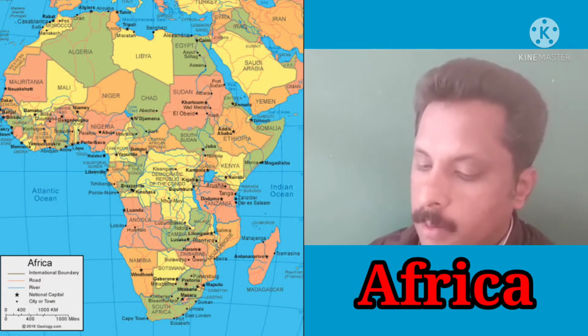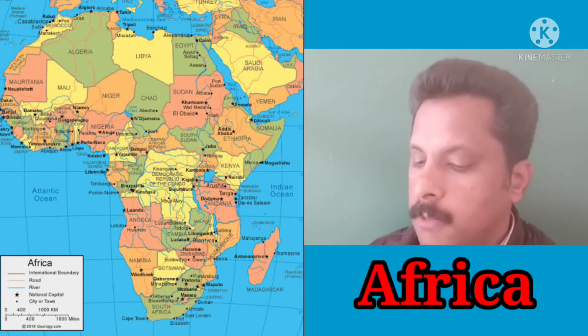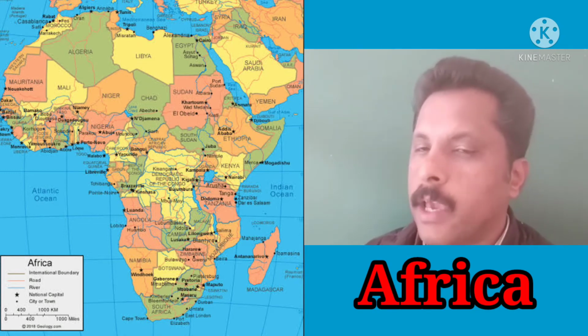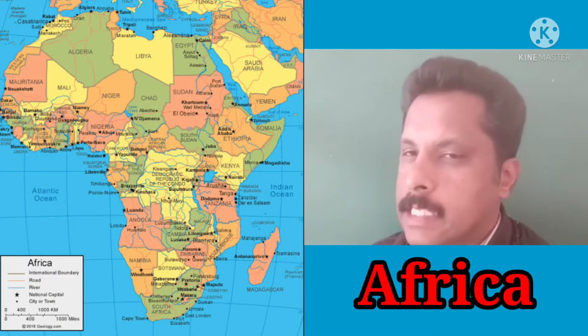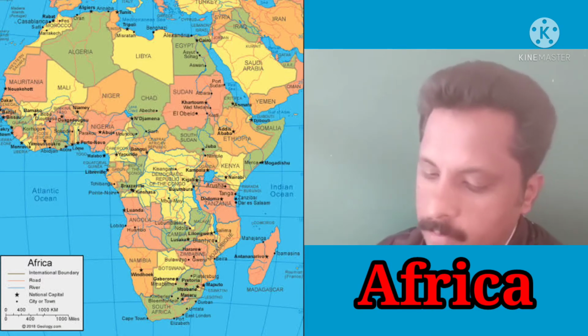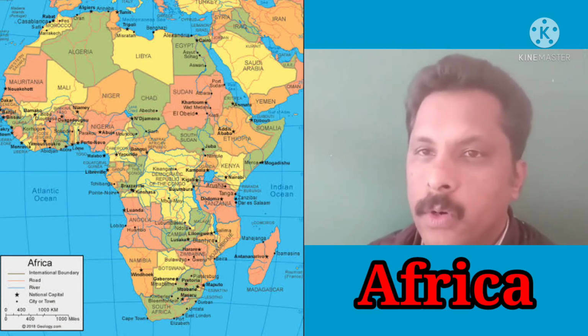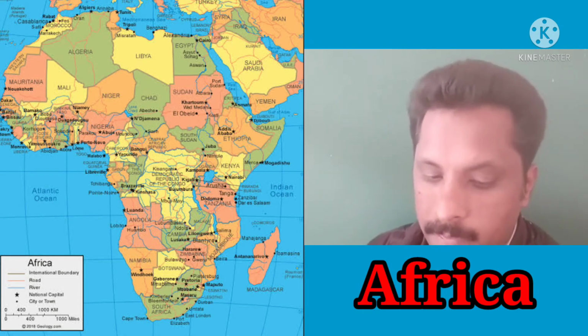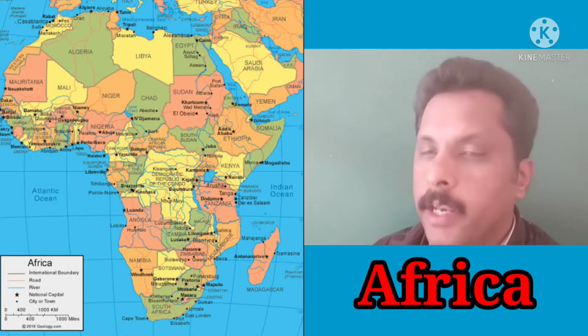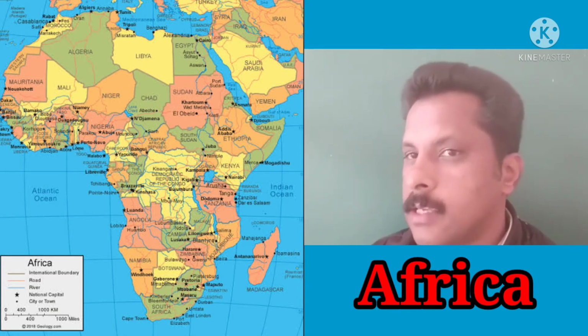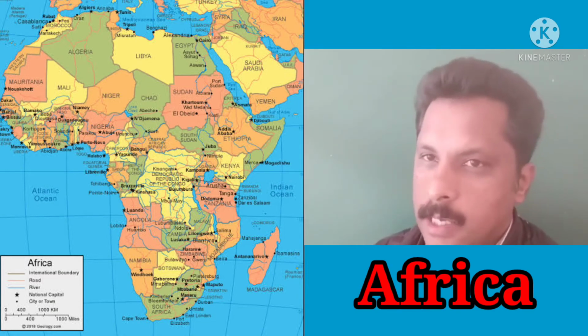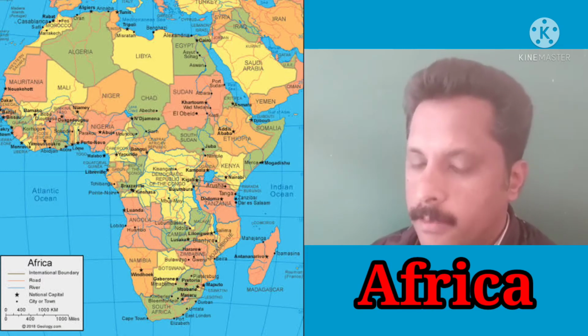It extends from 17° west to 51° east in the east-west direction. That is the longitudinal extent of the continent of Africa. Now let us study the boundaries of the continent of Africa. Africa is the second largest continent next to Asia. Asia is the largest continent and the second largest is Africa.